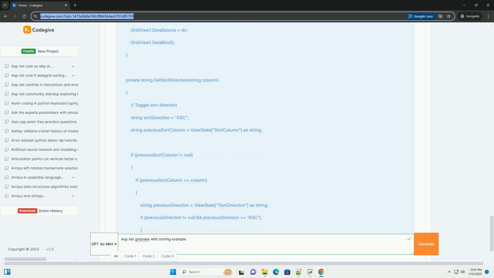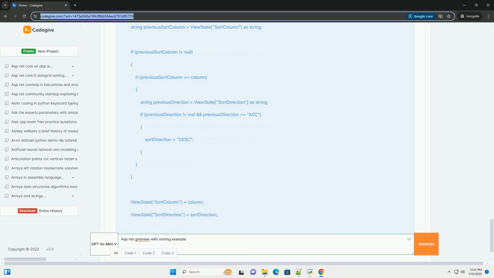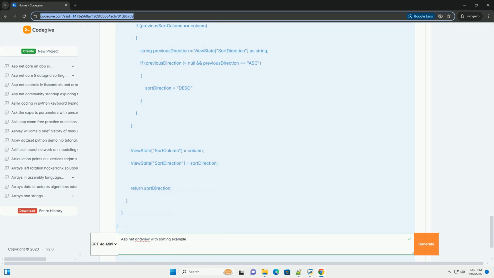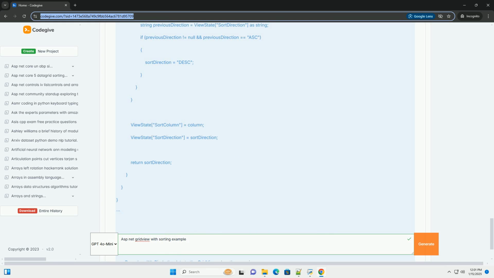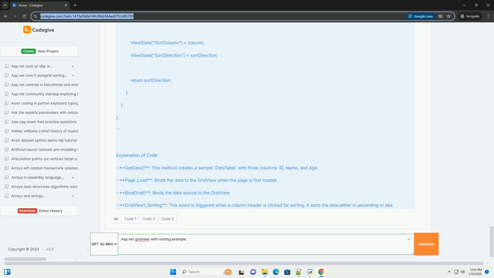Step 2. Add a Grid View control. 1. Open default.aspx in the Solution Explorer. 2. Add the following HTML and ASP.NET markup to create a Grid View control.